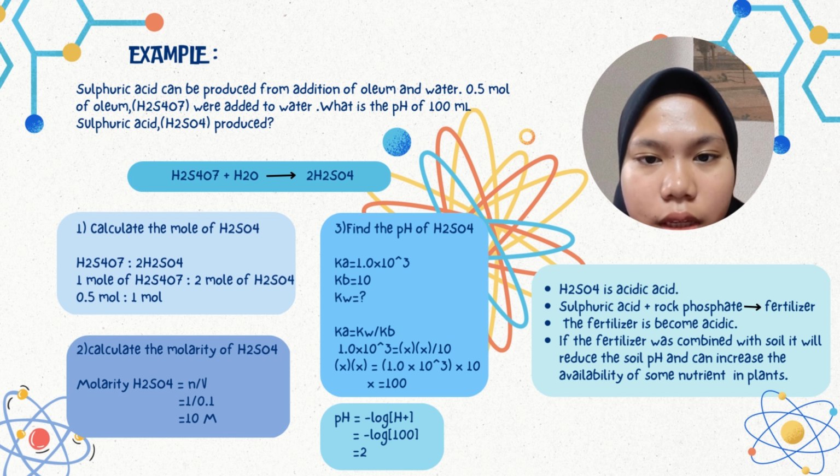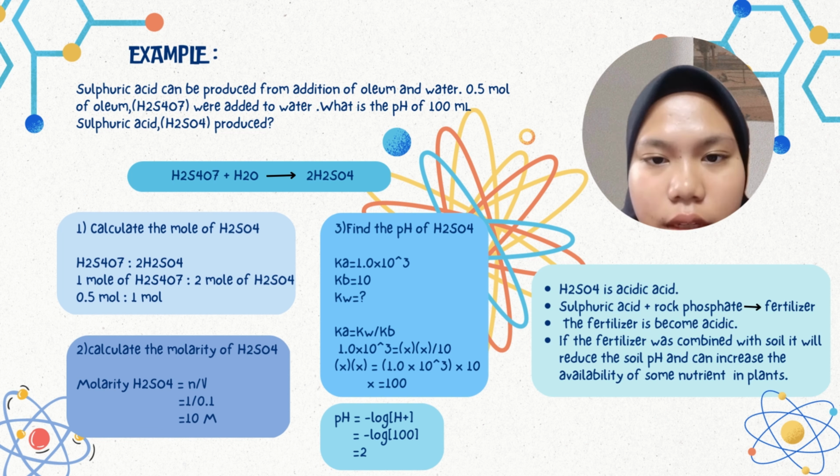By using the formula Ka equal to Kw over Kb, we got the answer 100. To find pH, we use the equation pH equals negative log H plus, and the answer we get is 2. In conclusion, sulfuric acid is an acid. If sulfuric acid reacts with rock phosphate, it will produce fertilizer, and the fertilizer becomes acidic. If the fertilizer is combined with the soil, it can reduce the soil pH and can increase the availability of nutrients for plants.